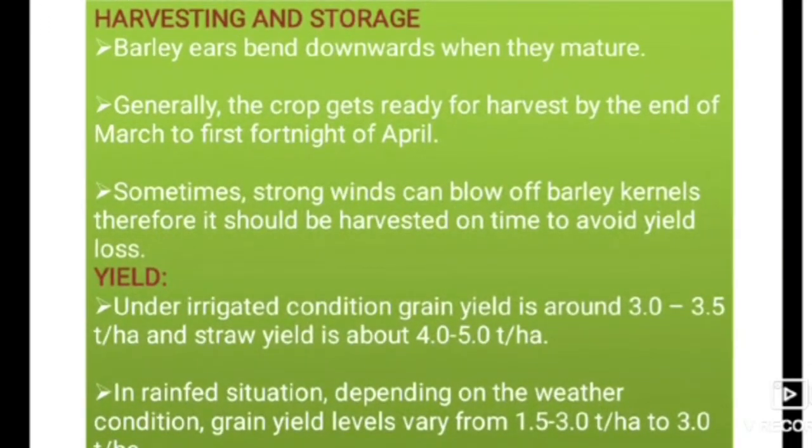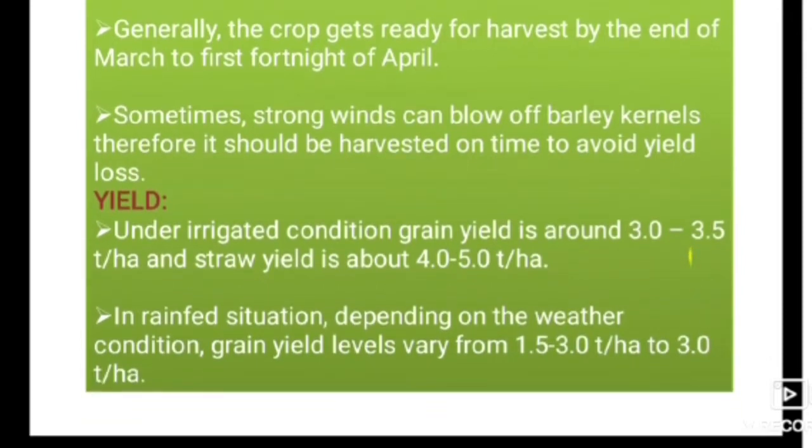Barley ears bend downwards when they mature. Generally, the crop gets ready for harvest by the end of March to first fortnight of April. Sometimes strong winds can blow off barley kernels, therefore it should be harvested on time to avoid yield loss. If we see the yield content,